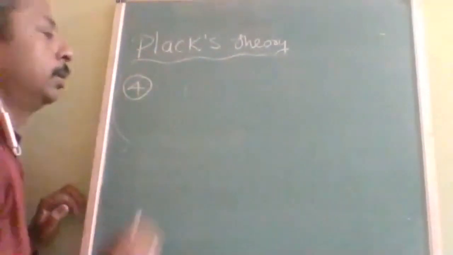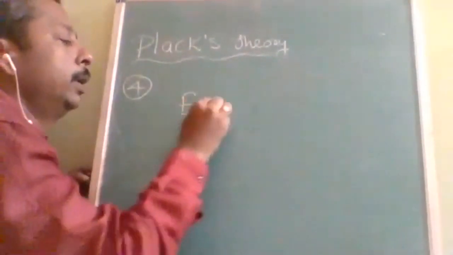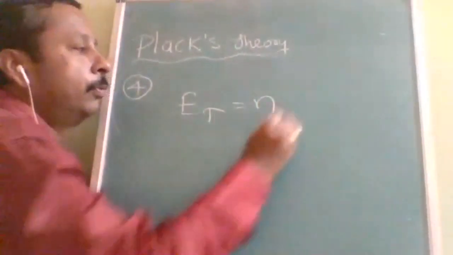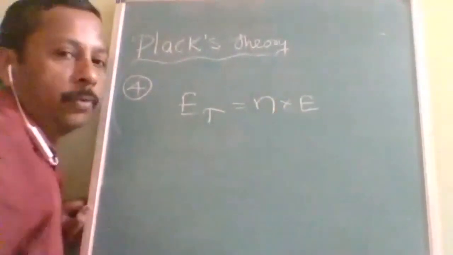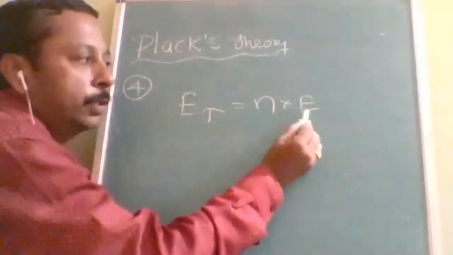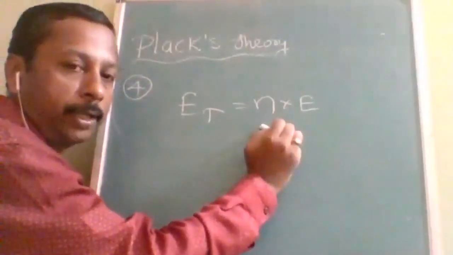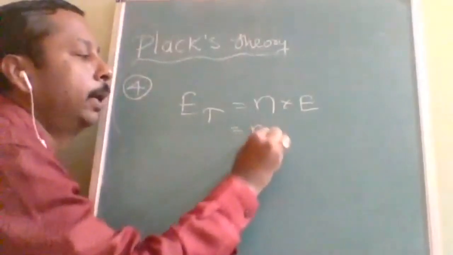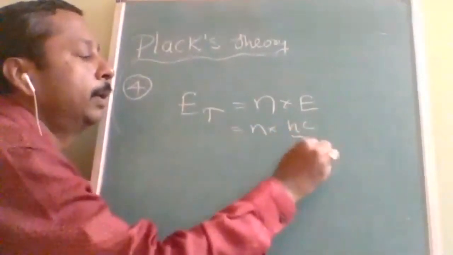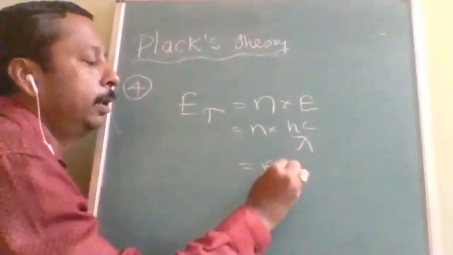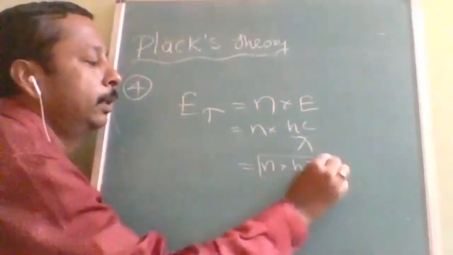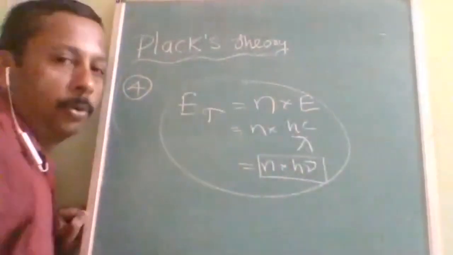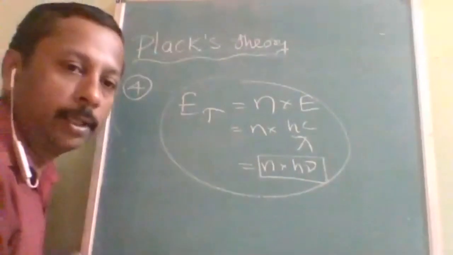Then fourth, total energy. Total energy is the whole number of energy available in each quanta. Suppose 10 quanta are there, it is 10 into quanta; 5 quanta, 5 into quanta; 1 mole of quanta, 1 mole into quanta. So n into hc upon lambda if the wavelength is given, or n into h nu. This is the total energy when more than one quanta, more than one photon, is given.